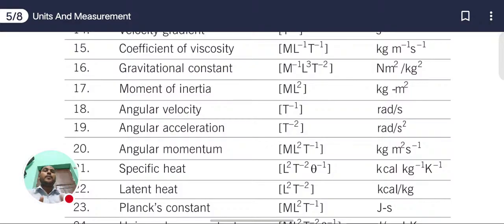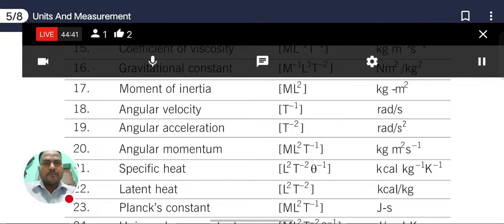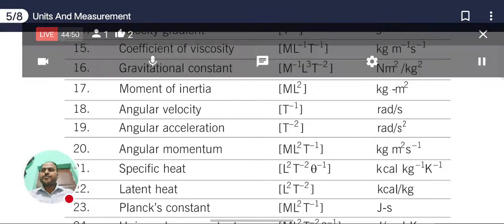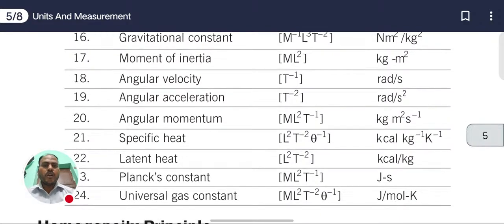But here is the moment of inertia. So the moment of inertia dimension formula is M L square, and the T exponent is not here because time is not here, and the SI unit of moment of inertia is kilogram meter square. Now next, angular velocity. Angular velocity we have T inverse 1.